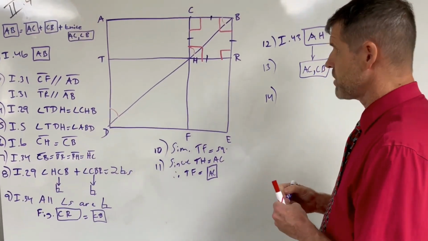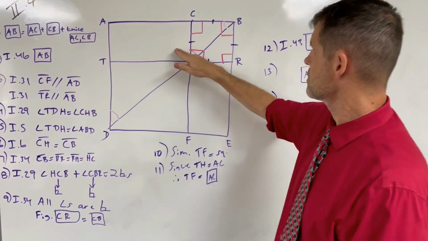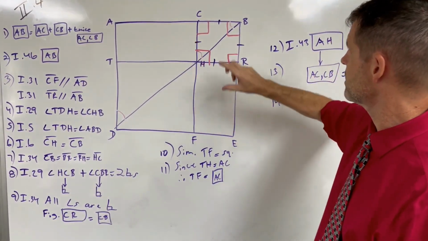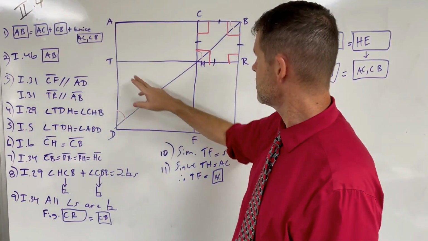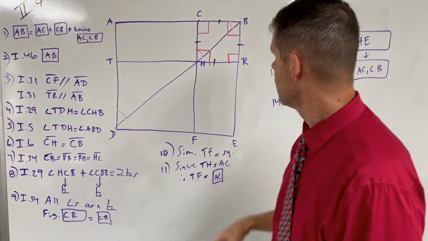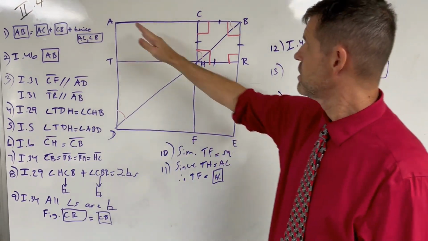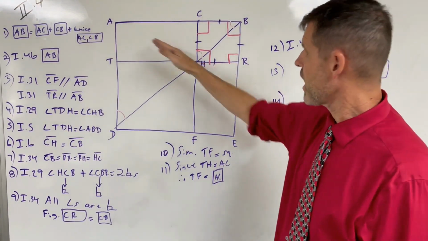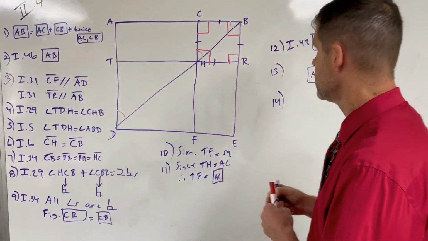Now, basically we can look and say that AH is this complement, HE is this complement, and they take up those portions of the figure. CR is the square on CB, and TF is the square on AC, but those four figures comprise the whole square AE, or the whole figure AE. And the whole figure AE is the square on AB.